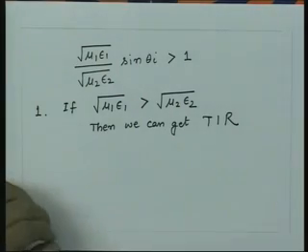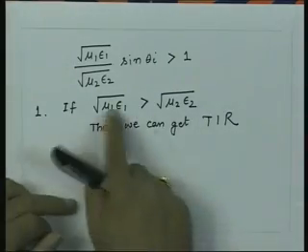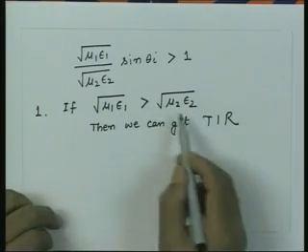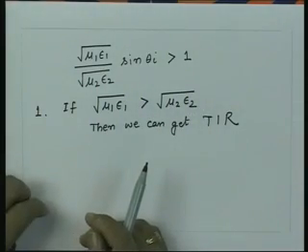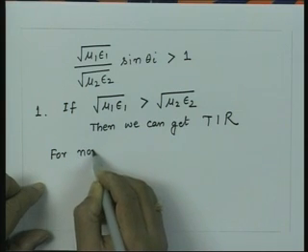For a pure dielectric, or non-magnetic material, when the permeabilities mu 1 and mu 2 are equal, this condition reduces to square root of epsilon 1 being greater than square root of epsilon 2.